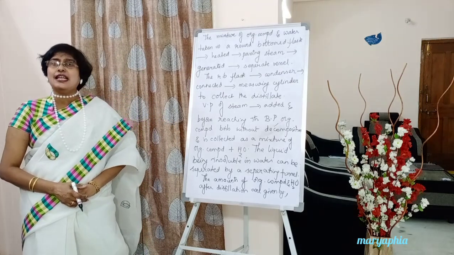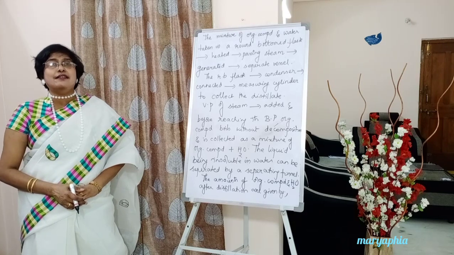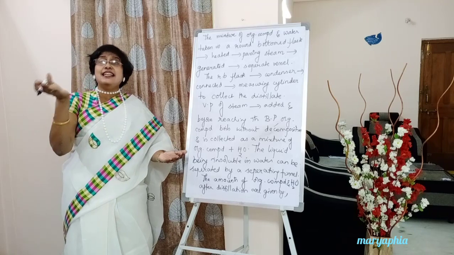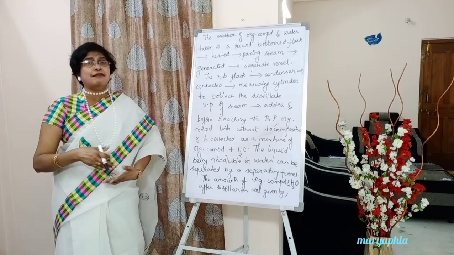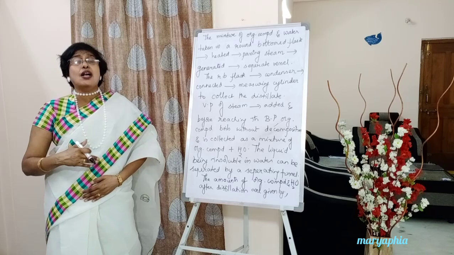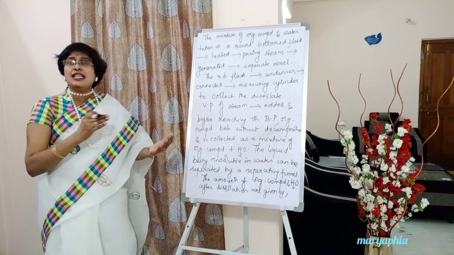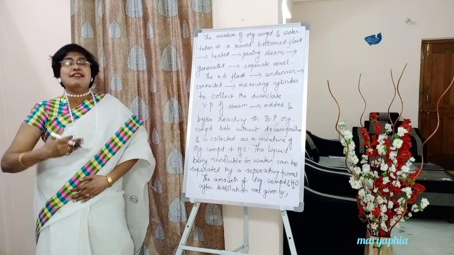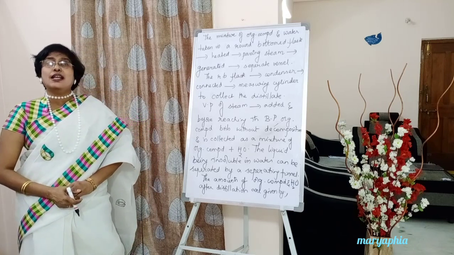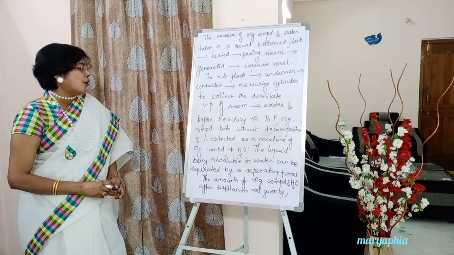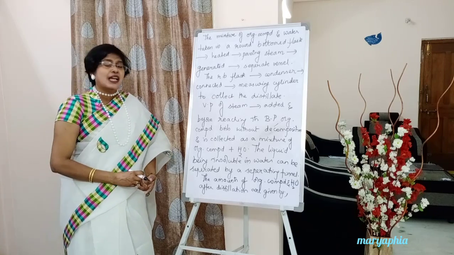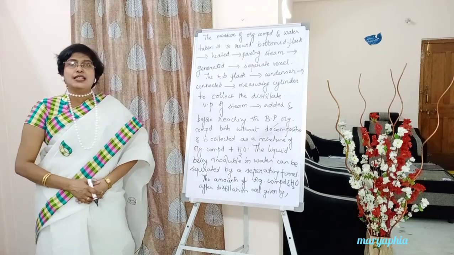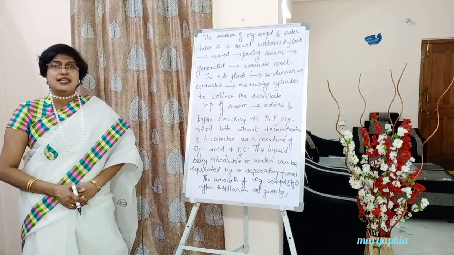If the organic compound is alone, what do we have to do? We need to heat it. But here we are sending hot vapors into the RB flask, and these hot vapors already have some vapor pressure. So with the help of the heat coming from this steam, it is heated. Before even reaching its boiling point, the organic compound starts boiling without decomposition, and it is collected as a mixture of organic compound plus water in the measuring cylinder.